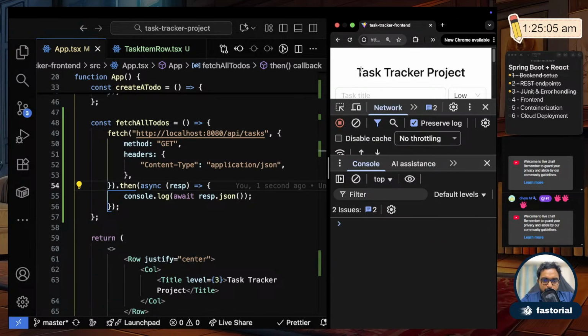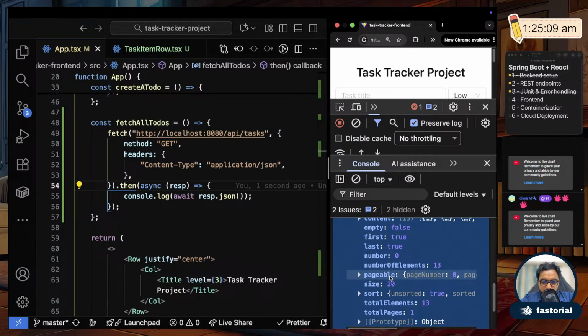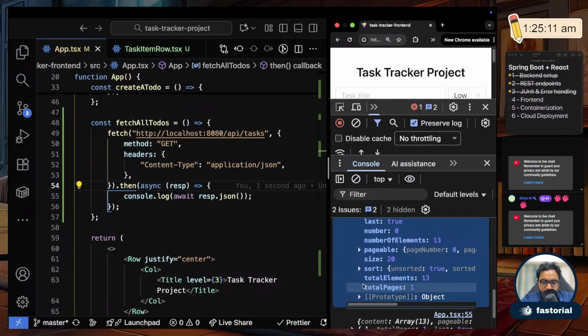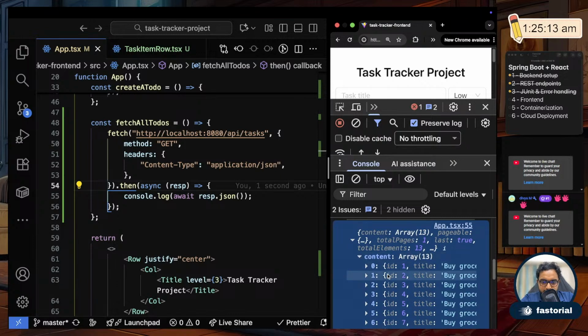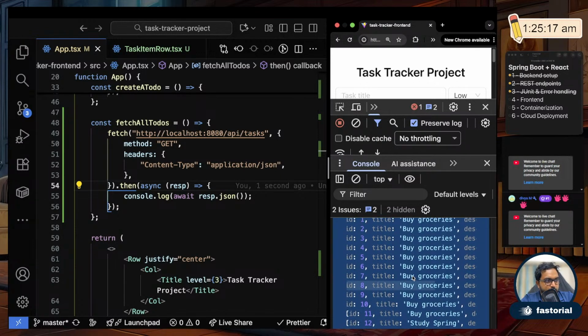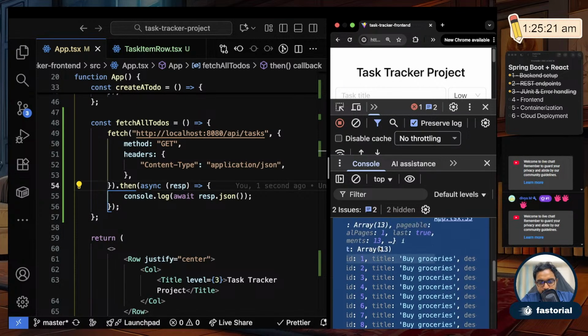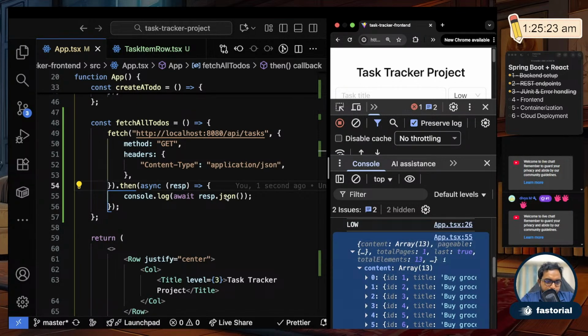I keep clearing the wrong item. Okay, so I got my item finally. So you see it gives the content. It gives the content and I have all of my to-do items, whatever I wrote yesterday. Okay, so all of them are there, from 1 to 3 up to 13, all of the items are there. Okay, so this is what I wanted.